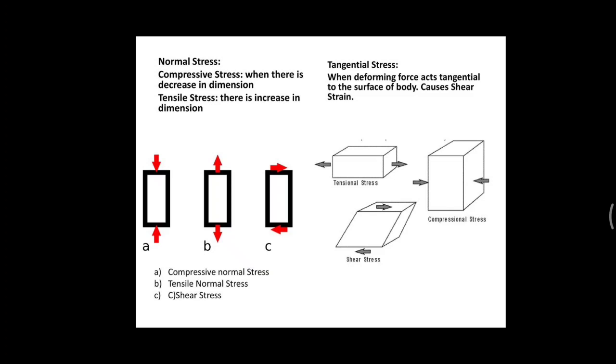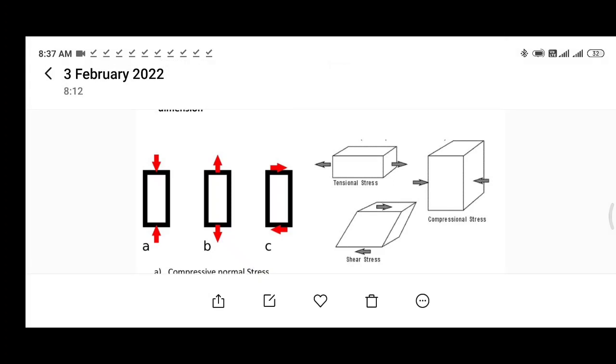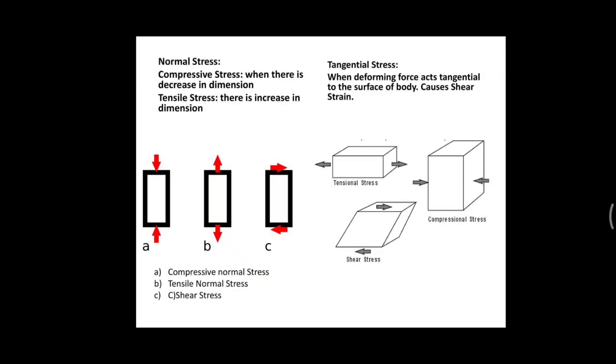So when a deforming force acts tangential to the surface of a body, it causes the shear stress, and the strain formed is the shear strain. So a new term we have is strain. Stress, we have seen, comes in various types: normal stress and tangential stress. And in normal stress there are two types, compressive stress and tensile stress.